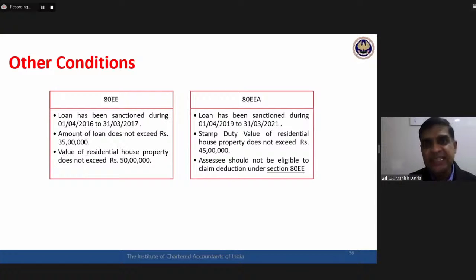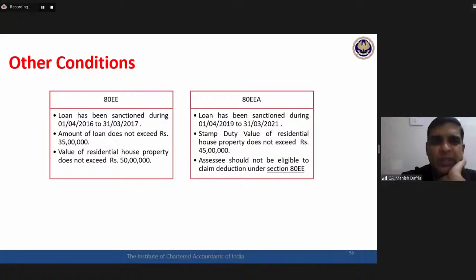For 80EEA, the loan must be sanctioned in financial year 19-20 or 20-21. A 2 year time period is there for 80EEA, from 1st April 19 till 31st March 21. The stamp duty value of the property should be up to 45 lakhs here. The amount of loan is not mentioned. The deduction can be claimed either under 80EE or under 80EEA.